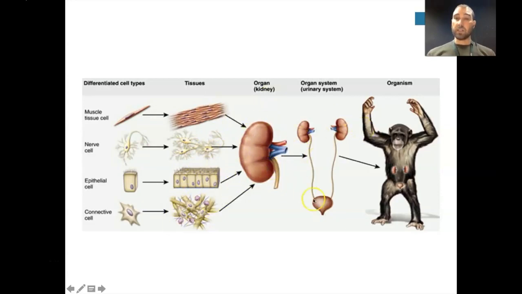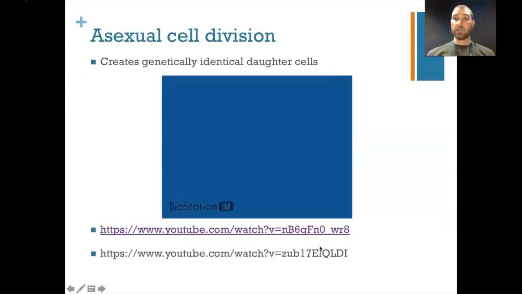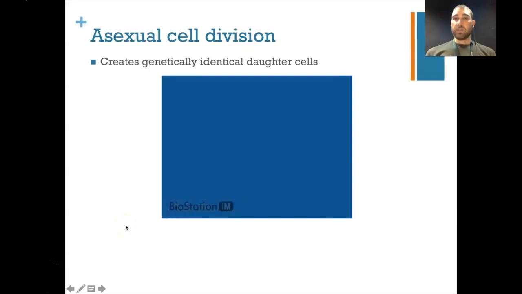And then organs can join together to make up a system. So in this case, we've got the urinary system, and then lots of different systems combine together to make the organism. So there's a question from this. If all the cells in an organism have the same genetic information, how do we get different types of cells? Since the cell division we're looking at, mitosis, is asexual, all the daughter cells produced are identical.